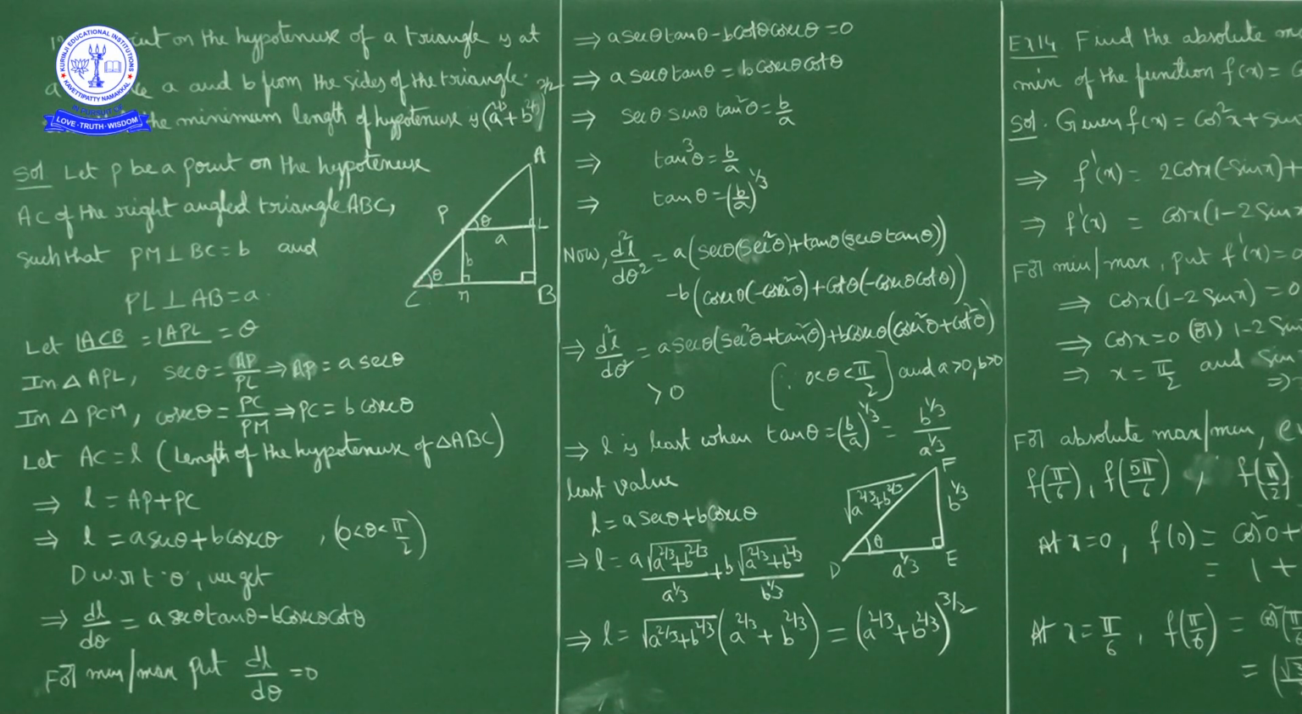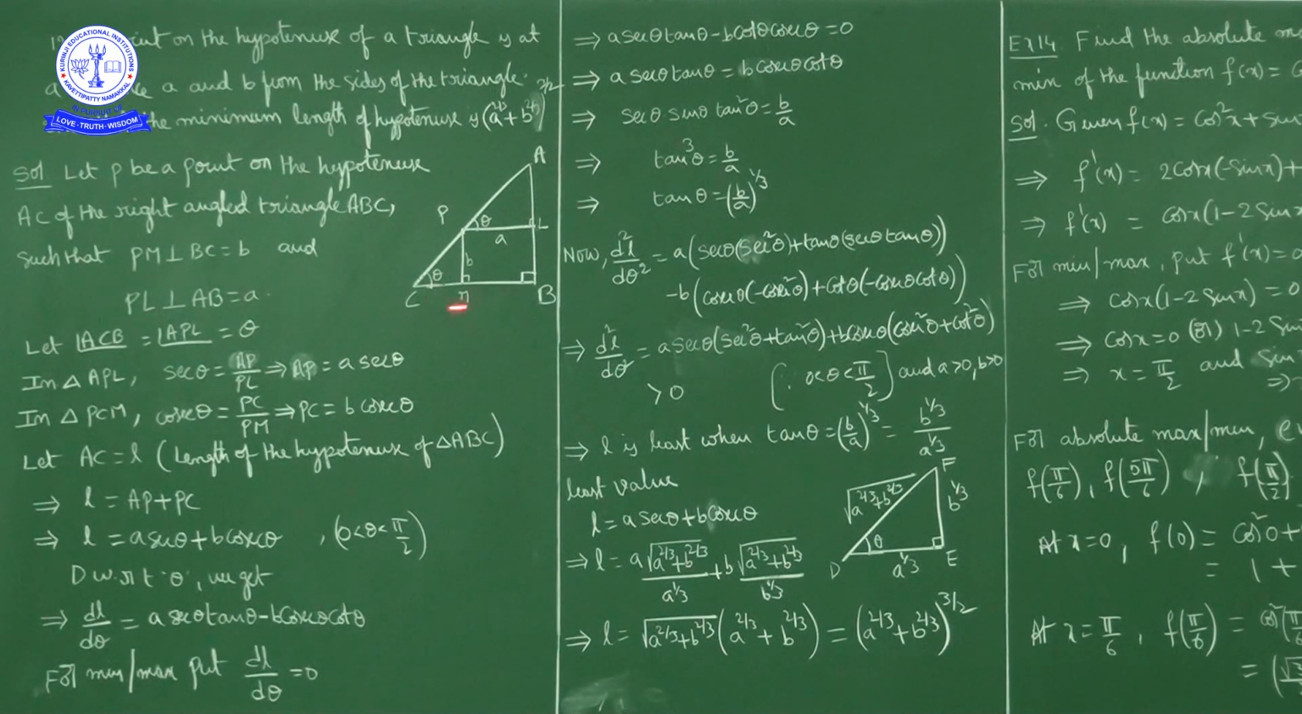Now if you observe, PL and BC are two parallel lines, and AC is a transversal. So corresponding angles are equal. That is, angle APL is equal to angle ACB, which is equal to theta.